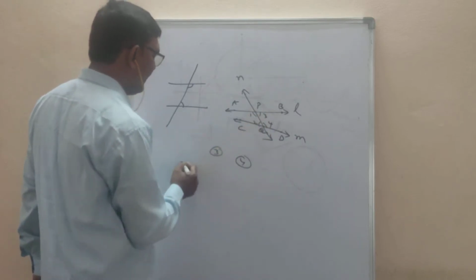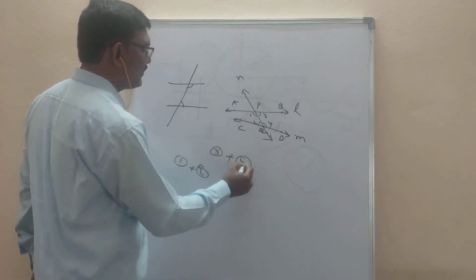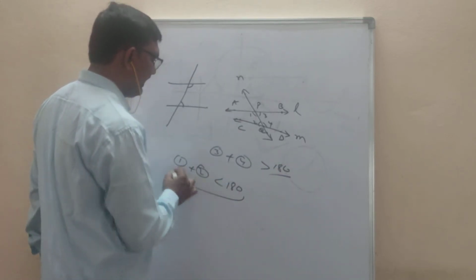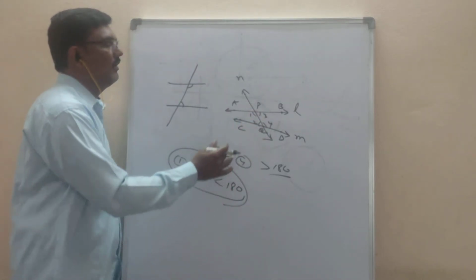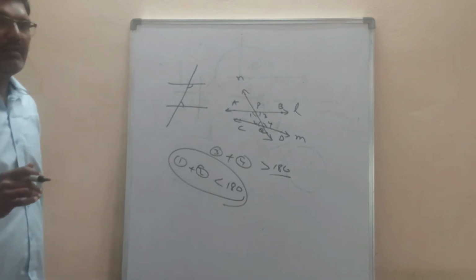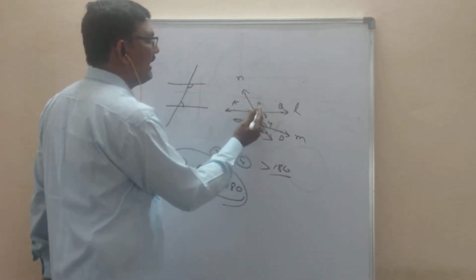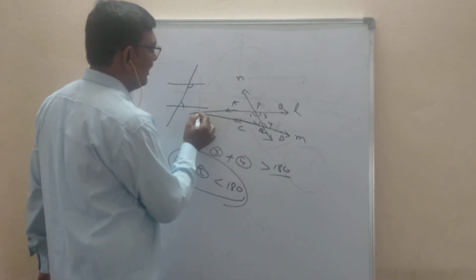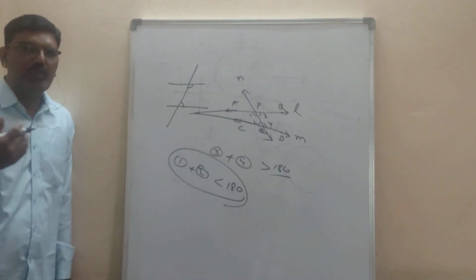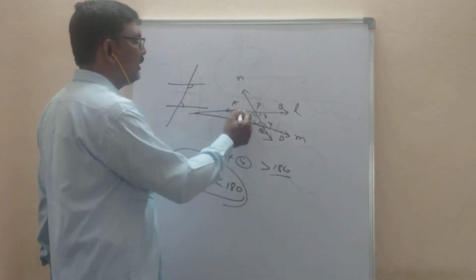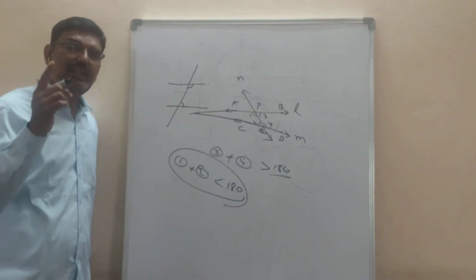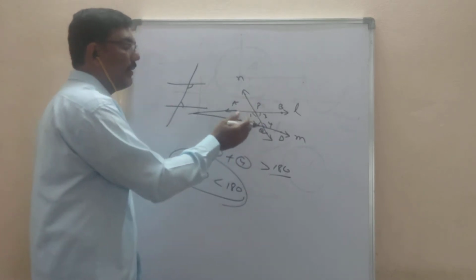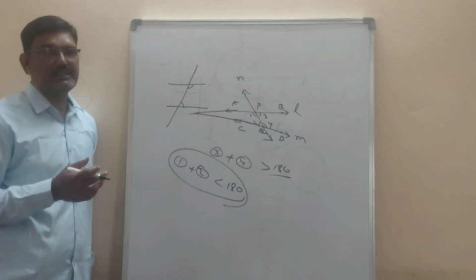Now add 1 and 2. These two if you add, you are getting more than 180. These two if you are adding, you are getting less than 180 according to the figure. 1 plus 2, if you do it, you are getting less than 180. Where you got less than 180, that side, if you extend the lines up to infinity, then 100% these two lines will meet each other. When will they meet? When the two interior angles sum is less than 180 degrees.